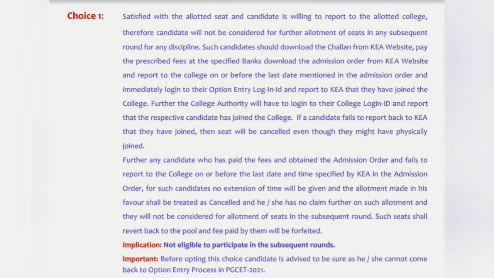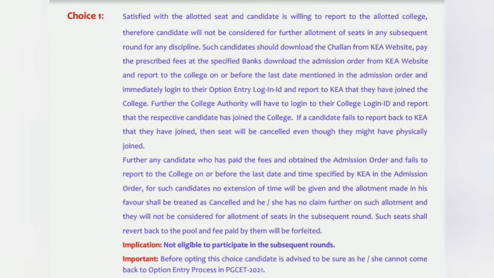If you are a very happy student and you want to get into the college you have been allotted, then the next step is to pay the fees and do all the formalities required. This has to be exercised by a student who is ready to pay the fees and report to the college with all the formalities listed here, and they will not participate in the second round of the counseling.